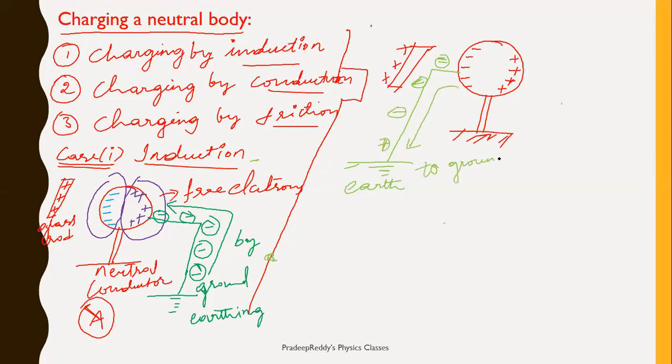When you are connecting ground towards the negative side, whenever you are connecting negative side towards this earth, what would happen? Negative charge get transferred to the ground. As a result, here there are deficiency of electrons. Now this body has deficiency of negative charge.